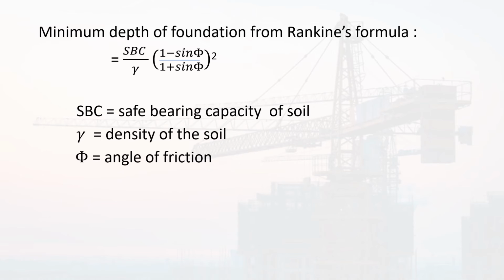So, the minimum depth of foundation from Rankine's formula is given by the equation SBC divided by gamma into ((1 minus sin phi) divided by (1 plus sin phi)) the whole square, where SBC is the safe bearing capacity of the soil, gamma is the density of the soil, and phi is the angle of friction.